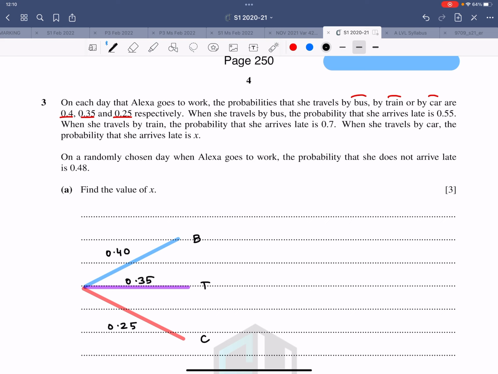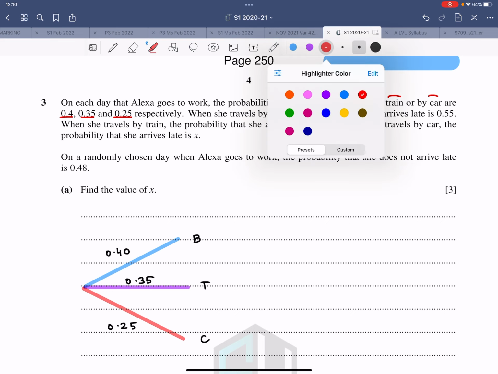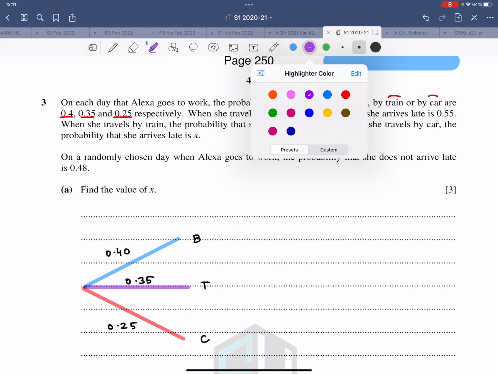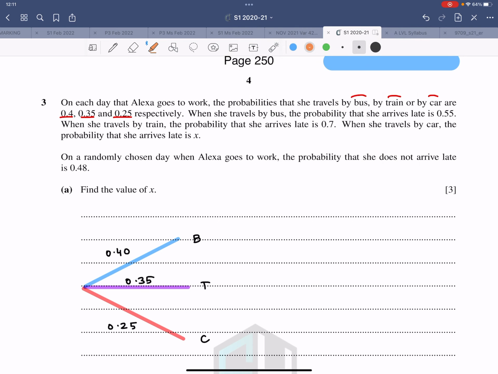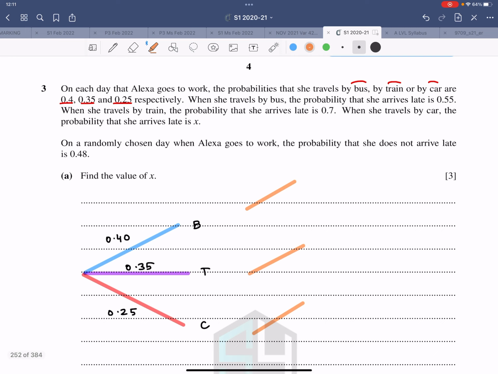Now after this, what else is there? Let me choose a green one and an orange one. Now a branch like this, a branch like this, a branch like this, it's about getting late and not getting late. They are not using the term early, so it could be on time, it could be earlier. So basically this is late versus not late, for each mode.